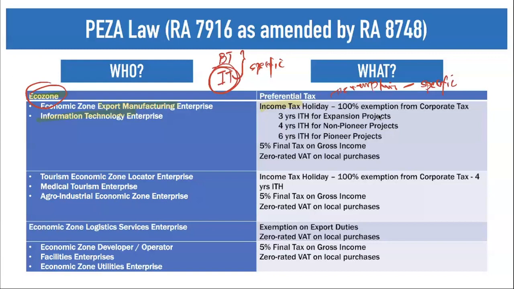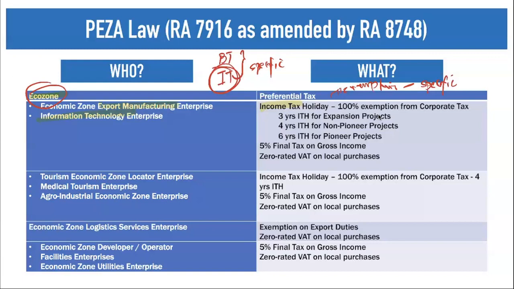So for example, let's say in the Philippines, there is no particular entity or enterprise which manufactures for IT related concerns. Now you are working in an eco zone and you will put up that kind of enterprise. So that is the first time that there will be a particular manufacturing or production of that IT related business or IT related product.